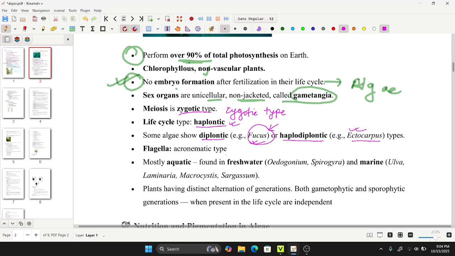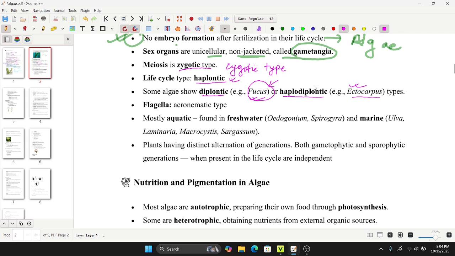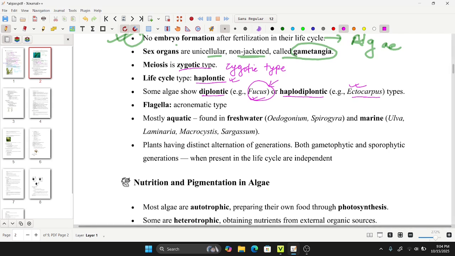And talking about the flagella, mainly it has acronematic type of flagella. We will discuss it in detail below, but mostly it has acronematic type of flagella, and they are mostly aquatic, found in fresh water, and in detail we'll talk about the different kinds of habitat in which different kinds of algae are found.